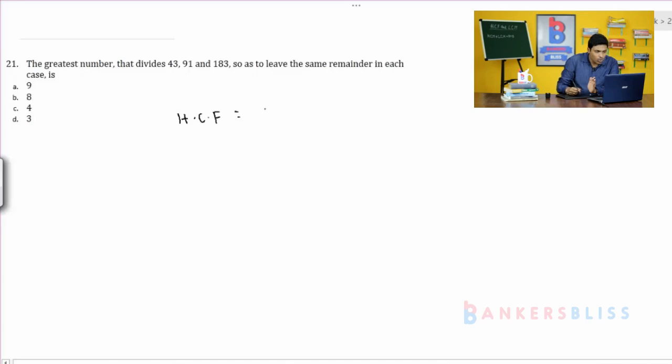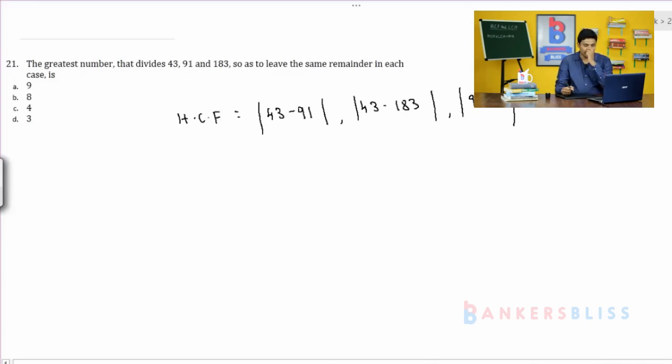is equal to modulus of 43 minus 91, 43 minus 183, 91 minus 183. Modulus means even though you get the negative value, you have to consider it as the positive value. So which is equal to 43 minus 91 or 91 minus 43.